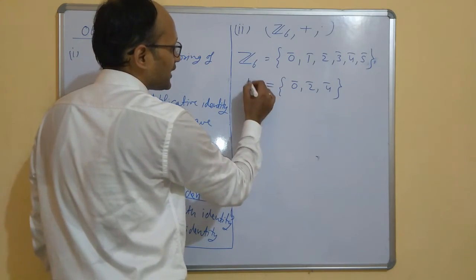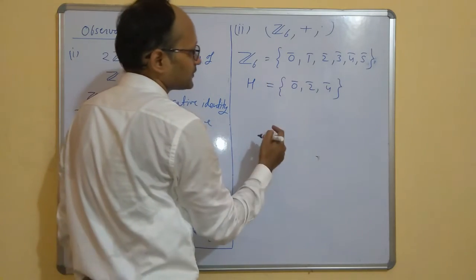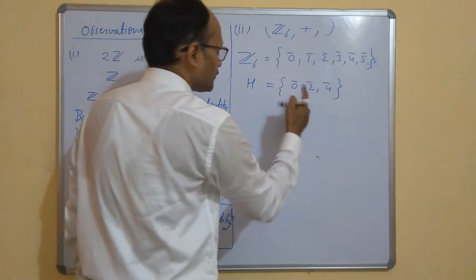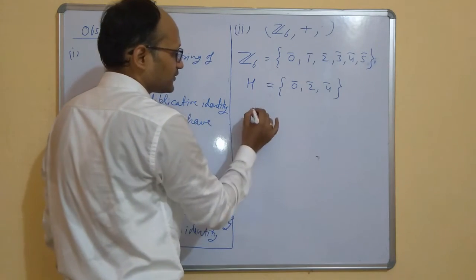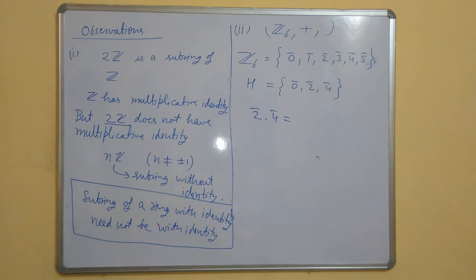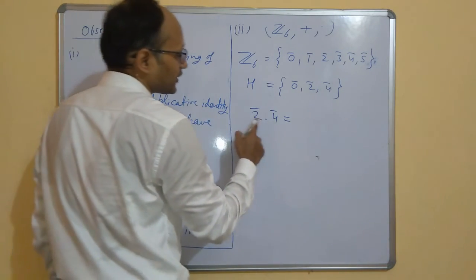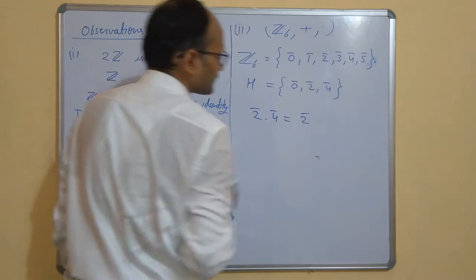So let me call it H, and you can see 1 is not here. So let us see what is the property of 2 into 4. If you do, then what will you get? You will get 8 bar, and 8 bar is 2 bar again.